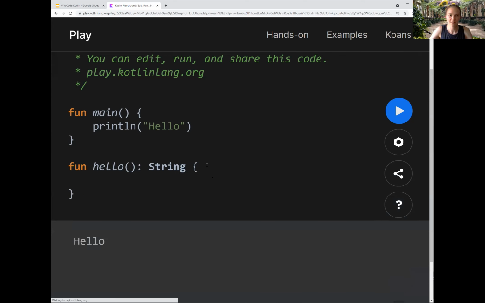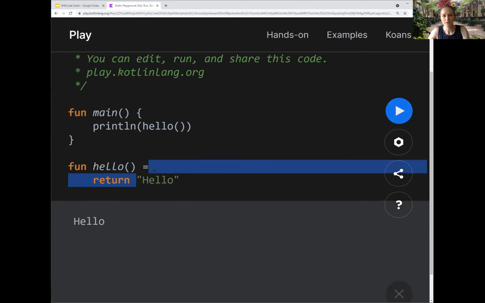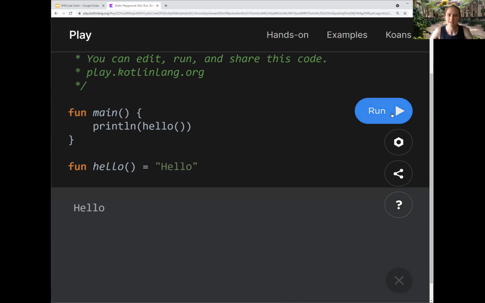Then we can have an open brace and close brace, just like you might be familiar with if you're using Java. And then we can return hello. Pretty easy. So we can then call our method hello here, and it will print out hello, hopefully. So we get hello. Great. So that's how you can do a function definition. But in Kotlin, I can be even more concise. I'm just returning this string type. Let's get rid of all of these extra characters that I don't think I need. So now I have this function that is much more concise, and it returns the exact same thing.